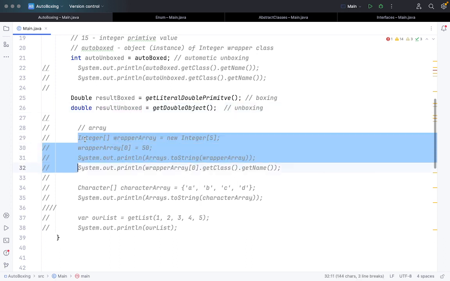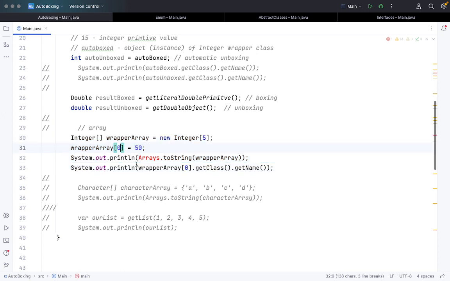Similarly, you can create an array also. If I create an array of the Integer wrapper class, I can create an array named wrapperArray with size 5, and in the first position I can store an integer value. The rest of them will be null, because these are objects, so they will not be 0, they will be null. And if I print out these values, let me run this code. So instead of an Integer array, we can deal with a list or ArrayList also.